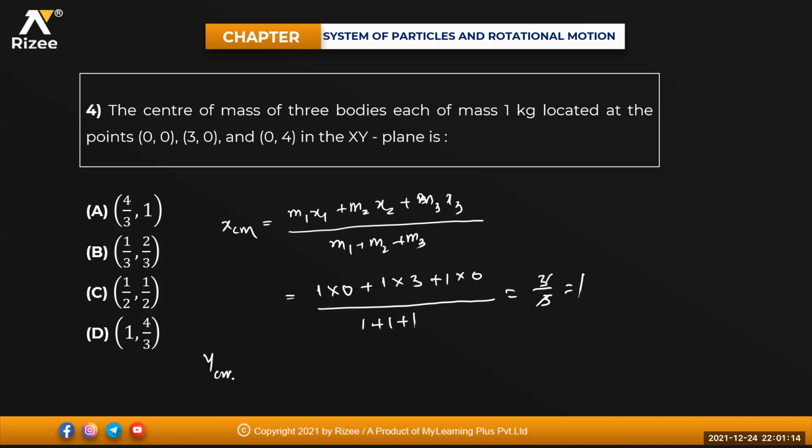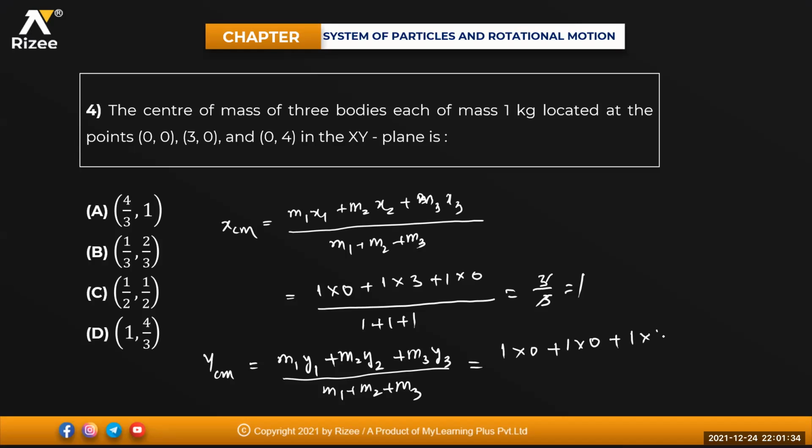Same way, the YCM coordinate. YCM is equal to M1 Y1 plus M2 Y2 plus M3 Y3 divided by the total mass M1 plus M2 plus M3. So that is 1 into 0 plus 1 into 0 plus 1 into 4, divided by 1 plus 1 plus 1. So 1 into 4 is 4, 4 by 3. So the answer will be (1, 4 by 3). D will be the answer. Option D. Very good.